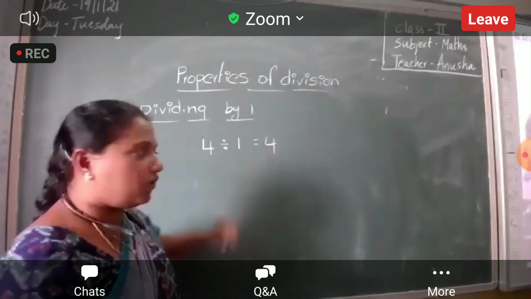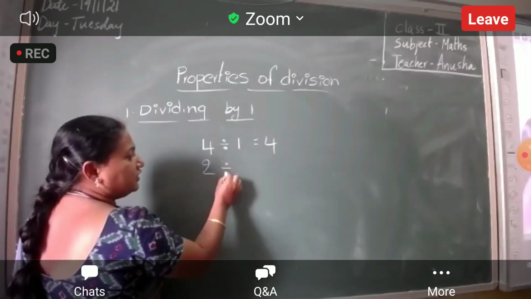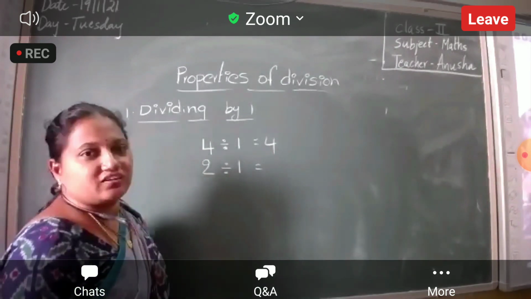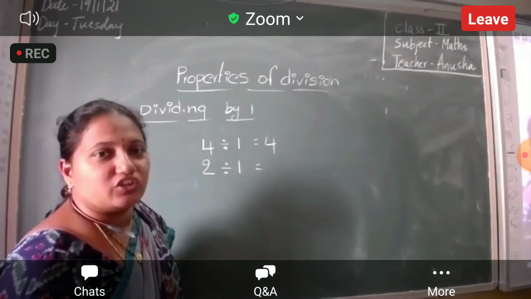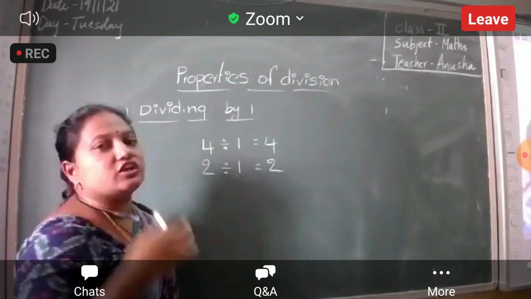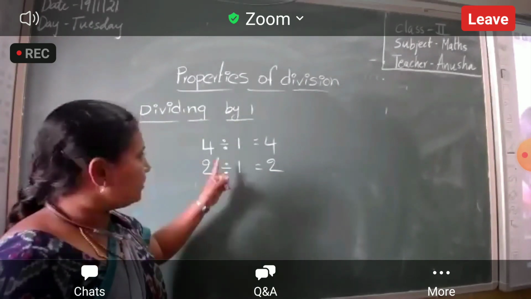Okay. Now, she has 2 chocolates. You are only one kid. To whom will she give? You are only one. That's why she will give those 2 chocolates to you only. Yes. Now observe this one.